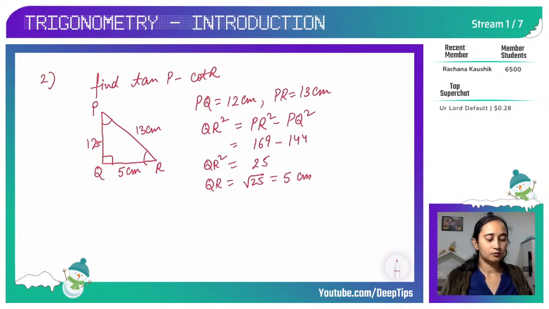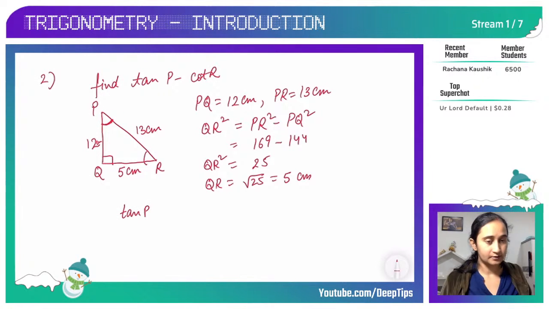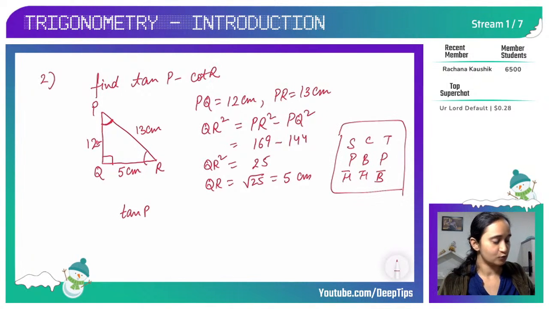Okay. Now, like I explained in the beginning, when we find tan P, that means I am looking at this angle. So for tan P, let's write our Pandit Badri Prasad. I am very much dependent on this. Pandit Badri Prasad, Har Har Bhole, Sona Chandi Tole. Why am I writing it again and again? So that you get used to it.